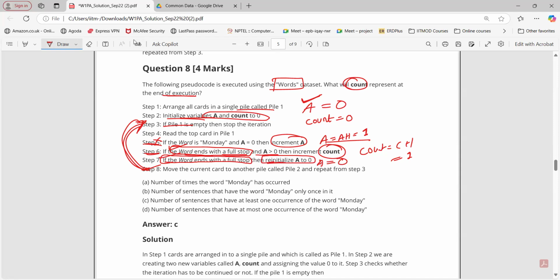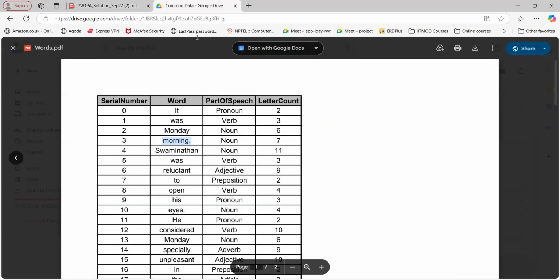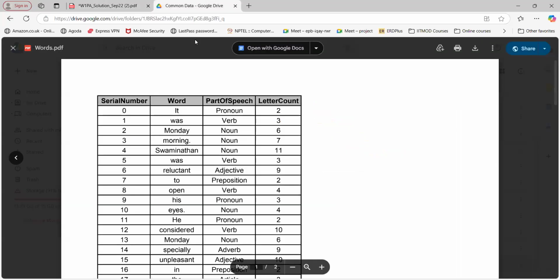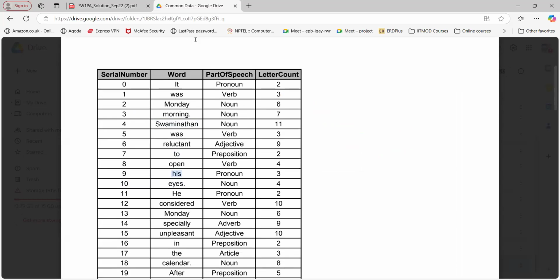Now if you go back to our next step, check the next word, Swaminathan. Nothing, again not ending with a full stop. So in the second sentence, if you observe, do we have Monday? No. But we have words ending with a full stop. For all the cases, Swaminathan was reluctant to open his, all the conditions will become false.